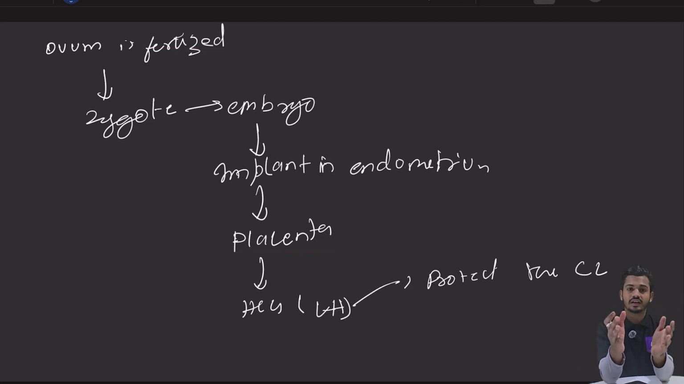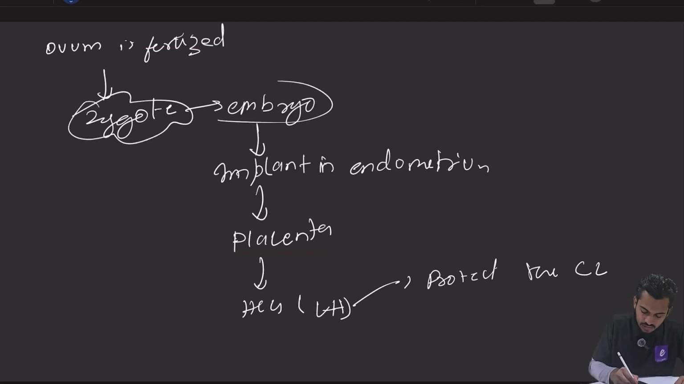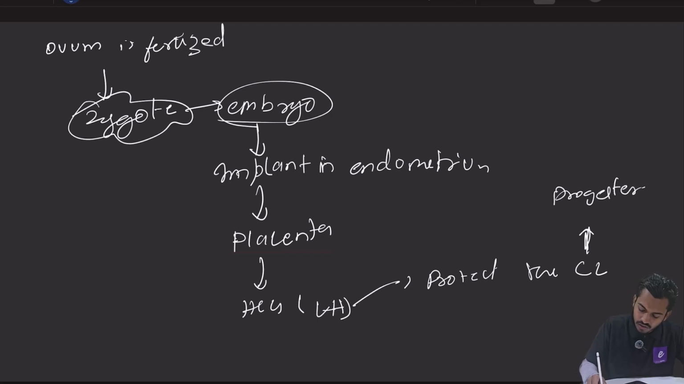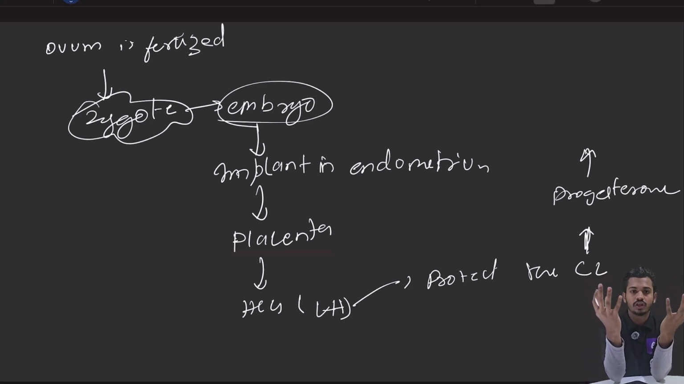So friends, if fertilization happens, what will happen? After fertilization there will be formation of zygote. Then this zygote will become embryo. The embryo will implant in the endometrium. Then there will be development of placenta. Then this placenta will release HCG, which will protect the corpus luteum. Right? So if the corpus luteum is protected, it will keep on releasing progesterone, so there is continuous cement for the endometrium, and the endometrium will not fall.